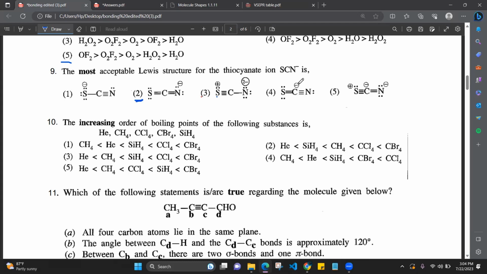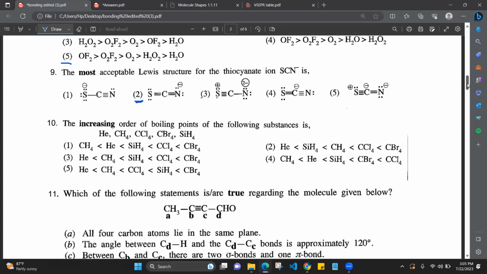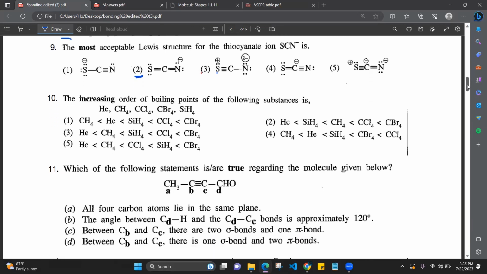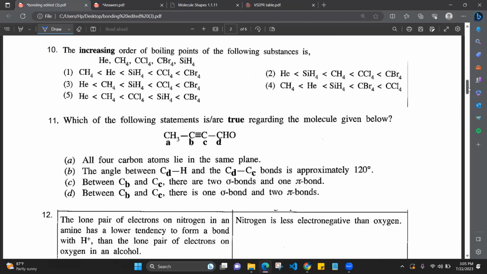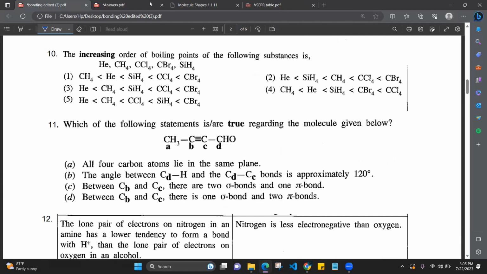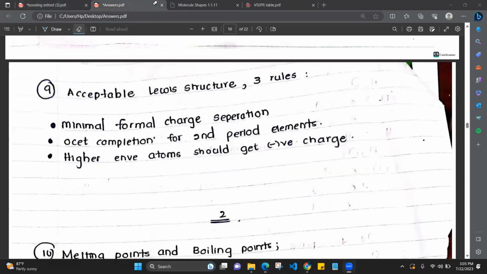And then here minus has come on carbon. That is also again not acceptable because of this reason. Nitrogen is the more electronegative one, so the negative charge should be on nitrogen. Again, fifth one, there is a greater formal charge separation. So that is not the answer. So ninth one, answer number 2. Right? And the 10th question, the increasing order of the boiling points. Okay, now boiling points in this bonding lesson is again very important.